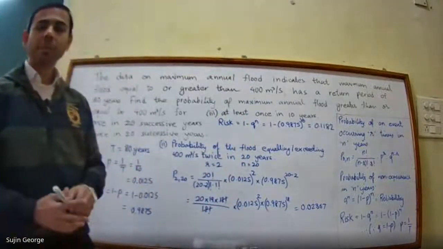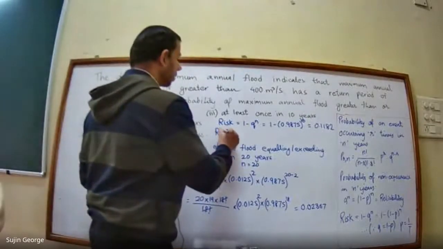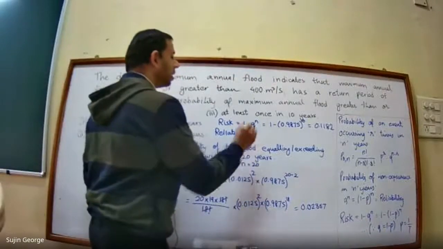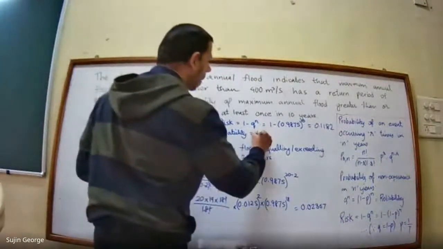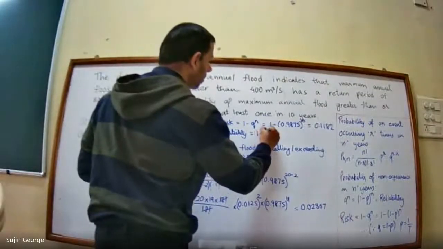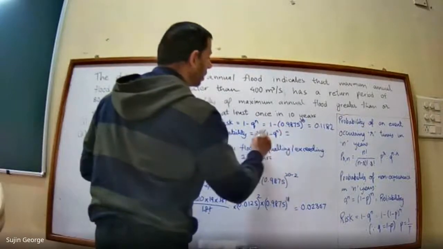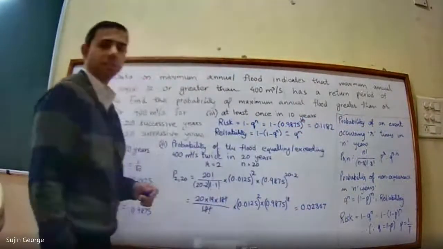And what will be reliability? Reliability will be the opposite of risk, and it is given by 1 minus risk, so 1 minus q to the power n will be equal to q to the power n itself.